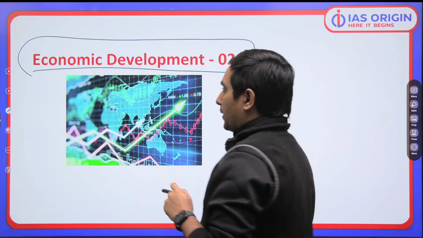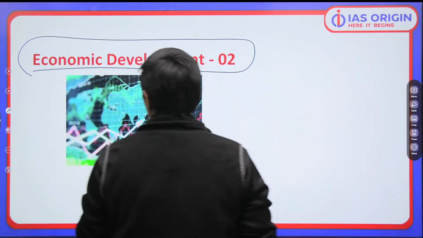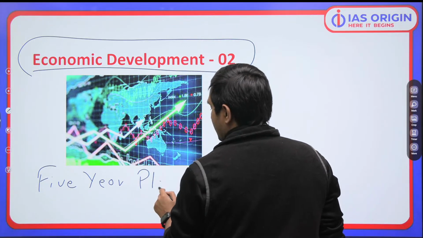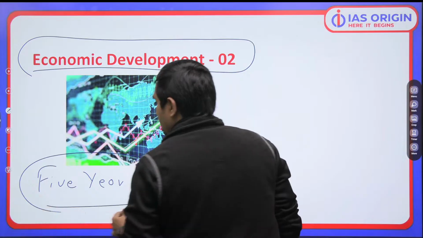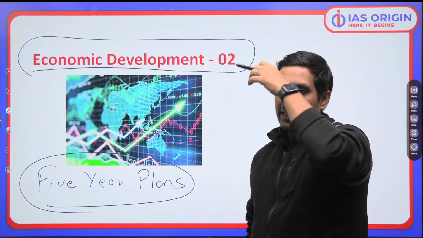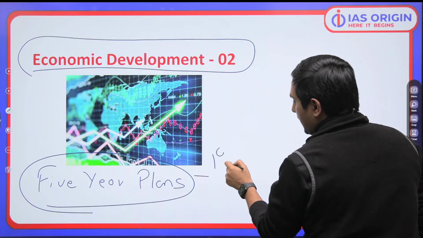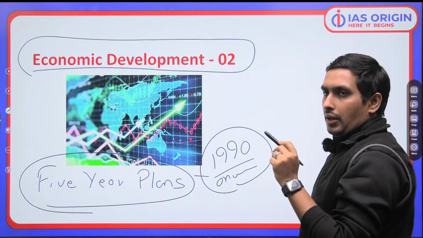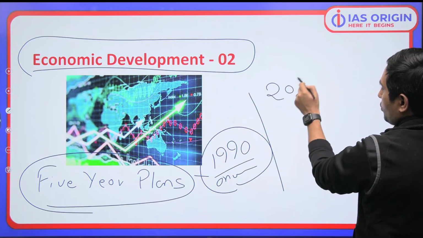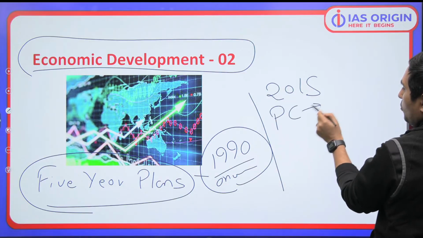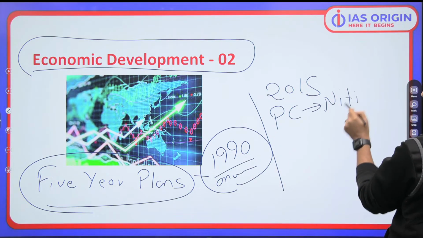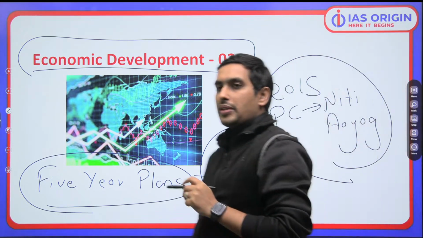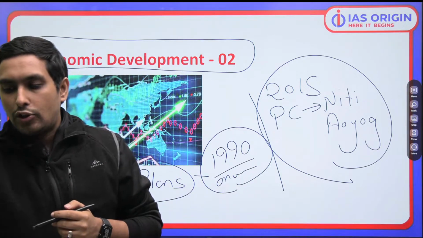Chalo, that's perfectly fine. So what exactly are we going to be covering? We are going to be covering again the 5-year plans. But since we have covered till 1990, we are going to go 1990 onwards. Then we'll also study that transition which we saw from Planning Commission to Niti Aayog, and the transition took place in 2015. 2015 में वो transition हुई थी. We're going to be talking about that as well.